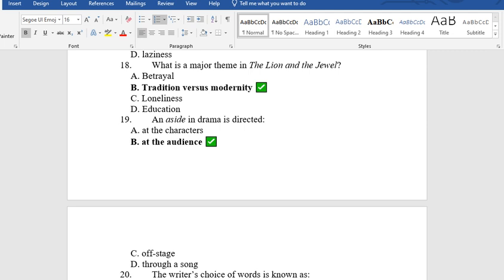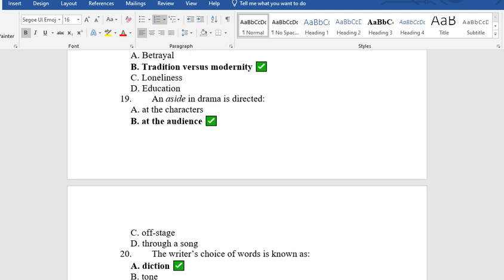Question 19. An aside in drama is directed at A. The characters. B. The audience. C. Upstage. D. Through a song. The aside in a drama presentation is when a character moves to the side of the stage and is talking to the audience, but the other characters are not to hear what he or she is saying. That's why it's called aside. So the answer is B. The audience.